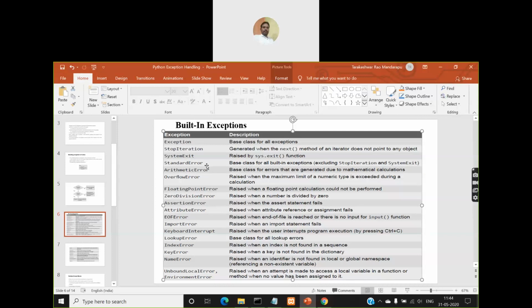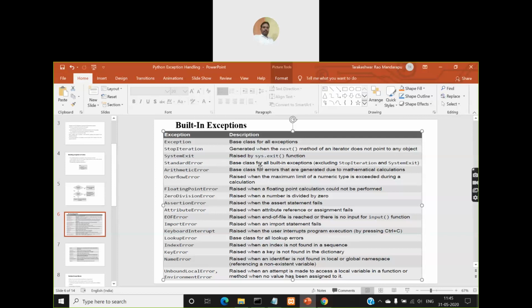Standard error will have subclasses: the remaining classes below this one, right? Arithmetic error, overflow error, floating point error, all these classes will be subclasses of standard error, and error is in turn a subclass of exception. So exception automatically becomes a superclass for all these classes too. But along with standard error, there are two more subclasses of the exception class: stop iteration and system exit. They will not be subclasses of standard error.